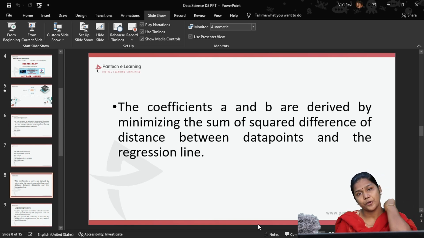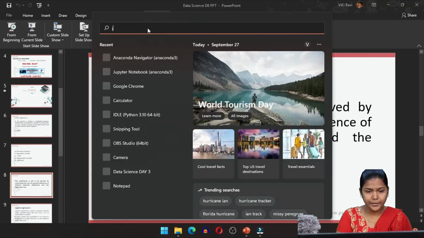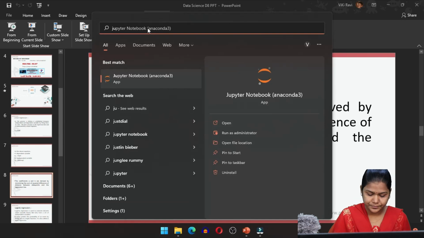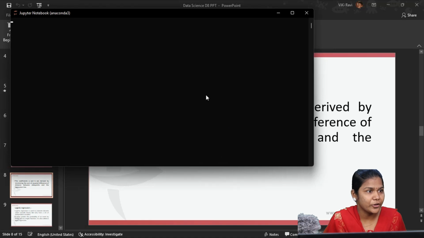How we can take a problem statement and work on that using these regression algorithms, okay? So what is the algorithm we are working on? Linear regression. Okay, fine. Now directly go to Start. Type Jupyter. Yeah, click on open. I hope everyone is following, right?